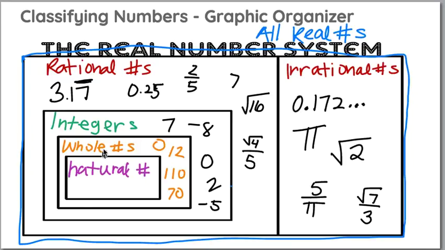And that's an N, not an H. Let me make that clear. Natural numbers are whole numbers except no 0. So it's anything that's not 0. You don't have to write that, but okay.